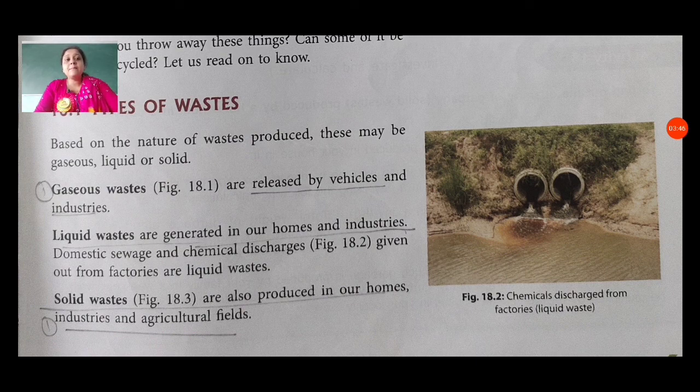You can see here in figure 18.2, chemicals discharged from factories. This is also one type of waste. In which form is the waste here? In liquid form. Then solid waste is produced in our homes, industries and agriculture fields. In all these places we can see waste in solid form. Now we go on to our next page.